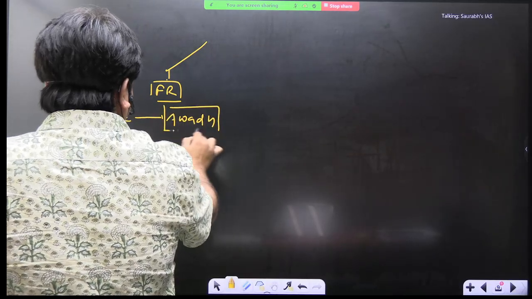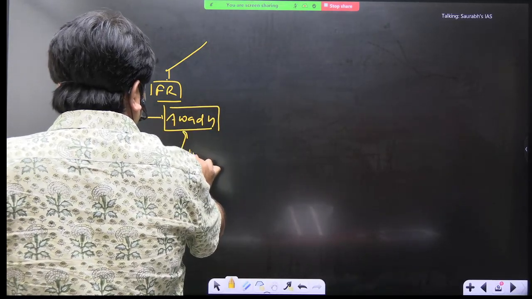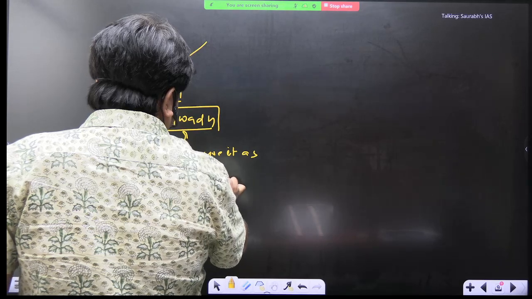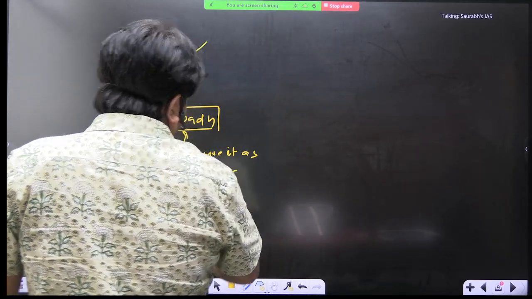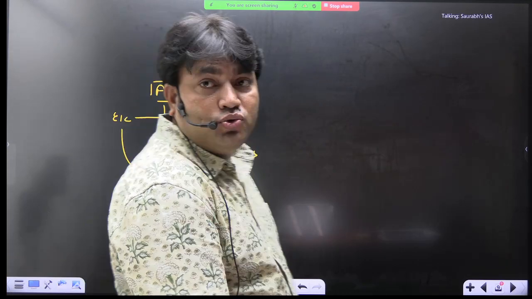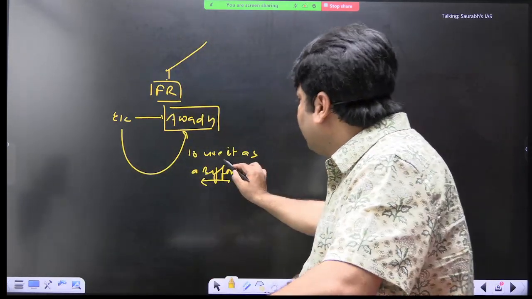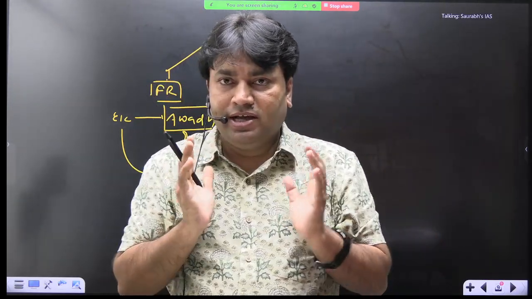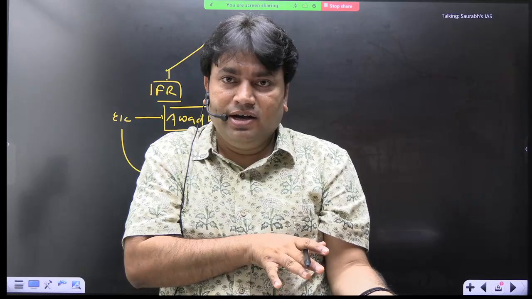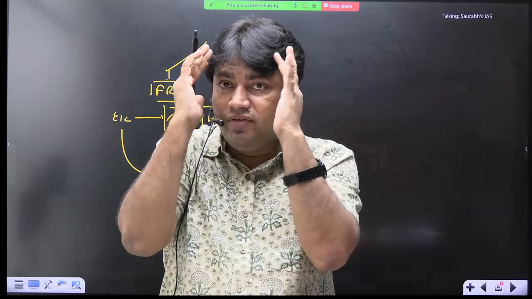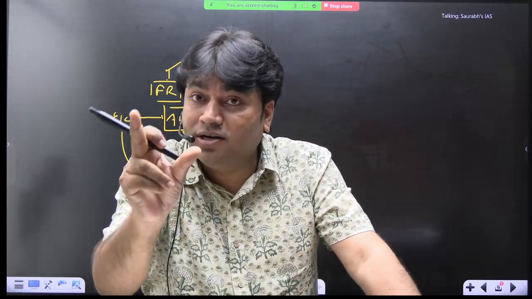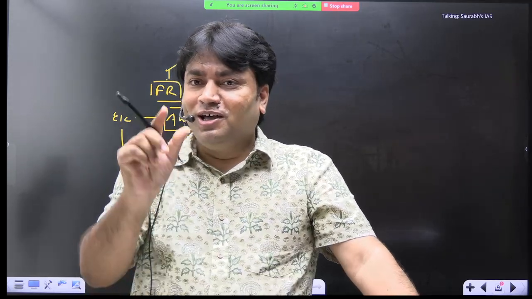Because EIC wants to use Awadh as a buffer. And what is a buffer used for? Protection. For example, we wear helmets. Helmets act like a buffer in case of any accident. Between the surface of the road and our head there is a buffer which will protect us from getting hurt. So now they will use Awadh as a buffer.